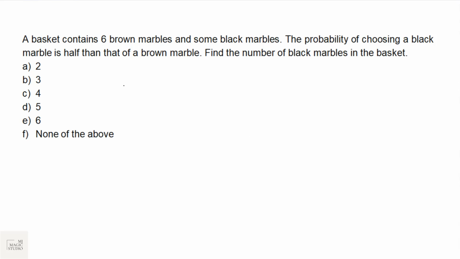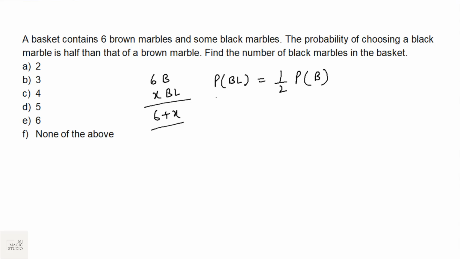A basket contains 6 brown marbles and some black marbles. That means in total we have 6 plus x marbles. The probability of choosing a black marble is half that of the probability of choosing a brown marble.